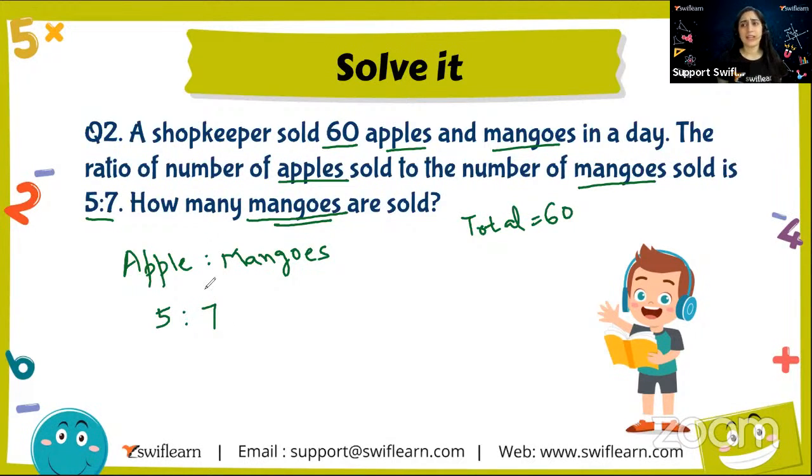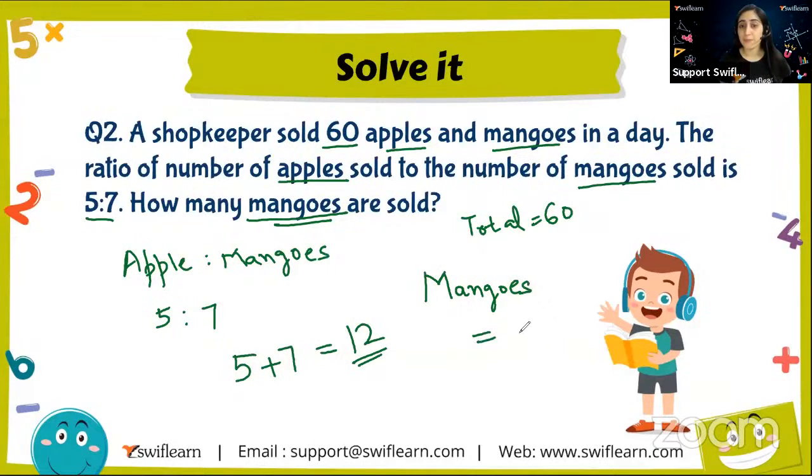Okay. So how do we calculate the denominator, the total? How do we calculate the total denominator? By adding. Yeah, that's right. So we will add 5 plus 7. That comes out to be 12. So I know it's 12 now. Okay, so to calculate the mangoes, let me write. Mangoes, what is the ratio? 7. 7 is the part out of the total of 12, of the total which I need to calculate,